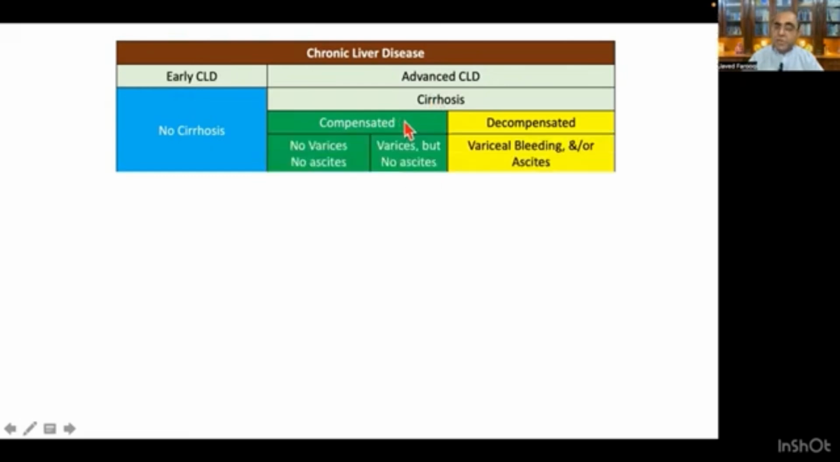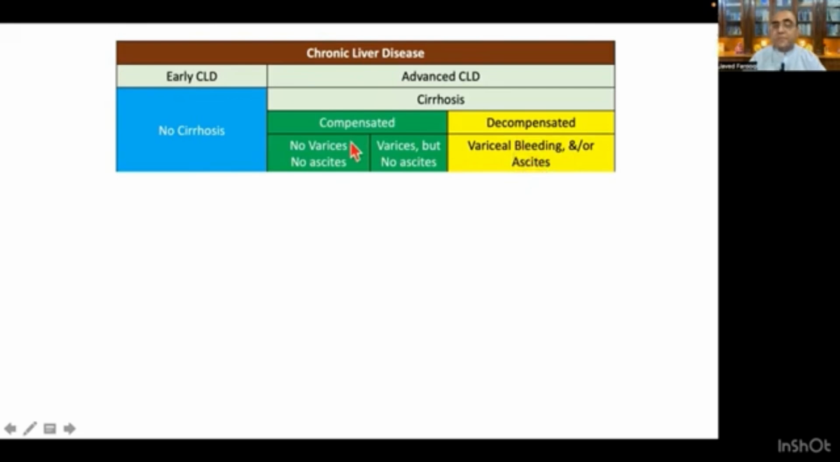The compensated cirrhosis can further be divided into two stages. The first stage of the compensated cirrhosis and the second stage of the compensated cirrhosis, and then the decompensated cirrhosis. The compensated cirrhosis first stage is the one when the patient has got no varices and has not developed any ascites. In the second stage of the compensated cirrhosis, the patient has developed varices but no ascites. While in the decompensated cirrhosis, either the varices which the patient had developed in stage 2 bleed, or the patient develops ascites, or both of these.